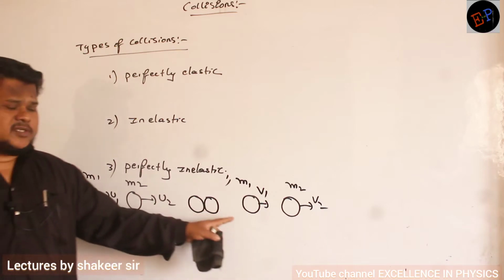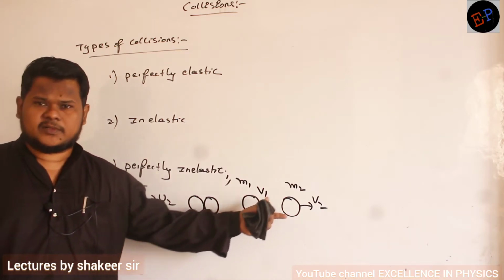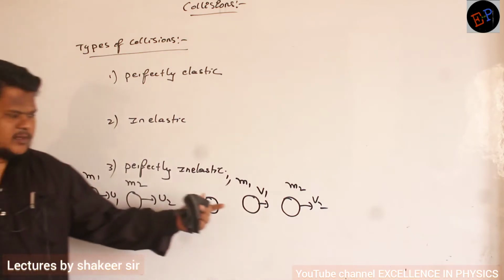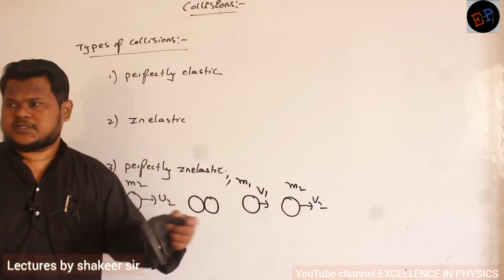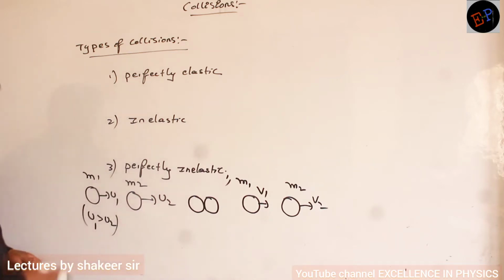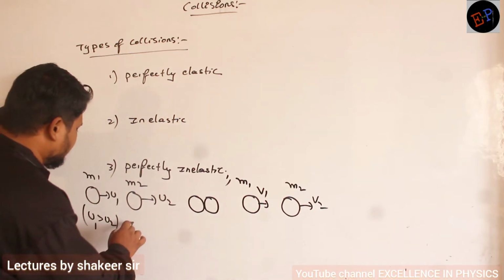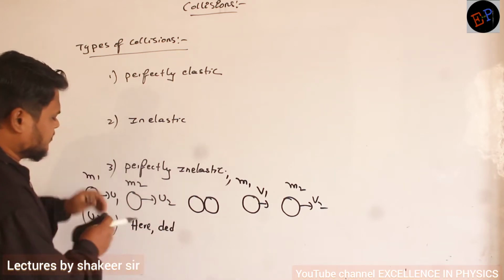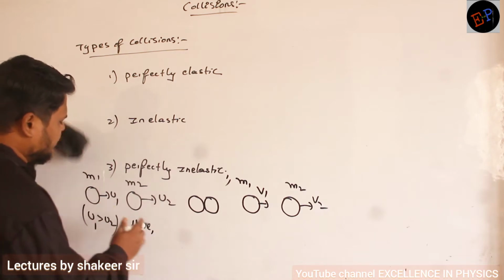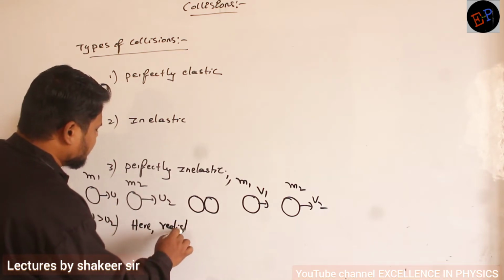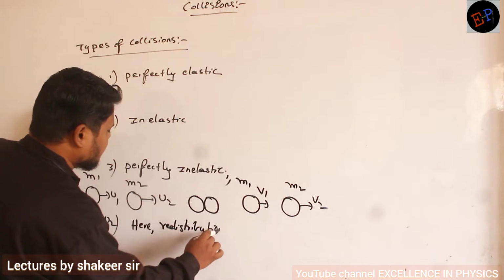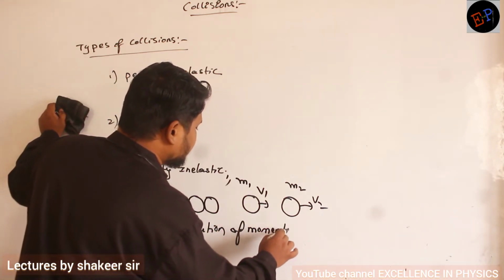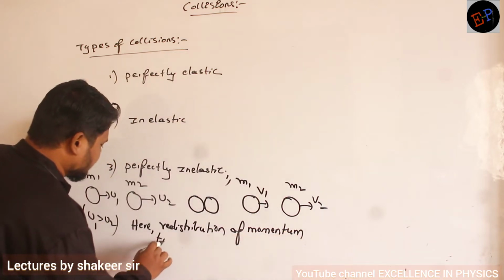So momentum has changed, no? The momentum of the first ball has changed, the momentum of the second ball also has changed. Initial momentum was m1 u1, final momentum is m1 into v1. So this is called a collision. Are you able to understand? Therefore in collisions, redistribution of momentum takes place.